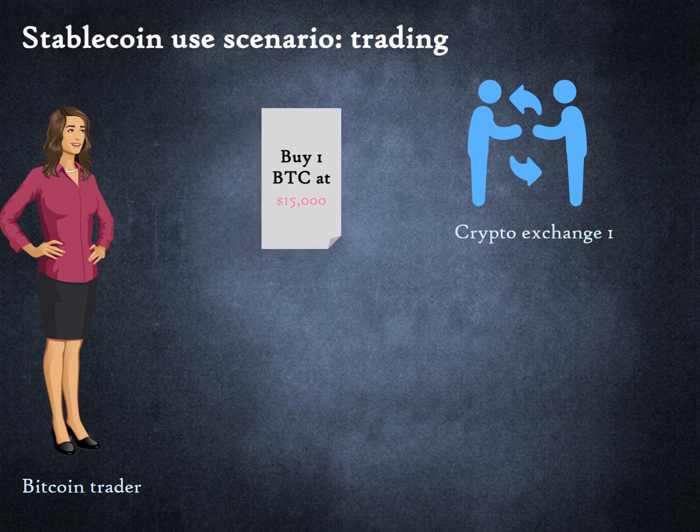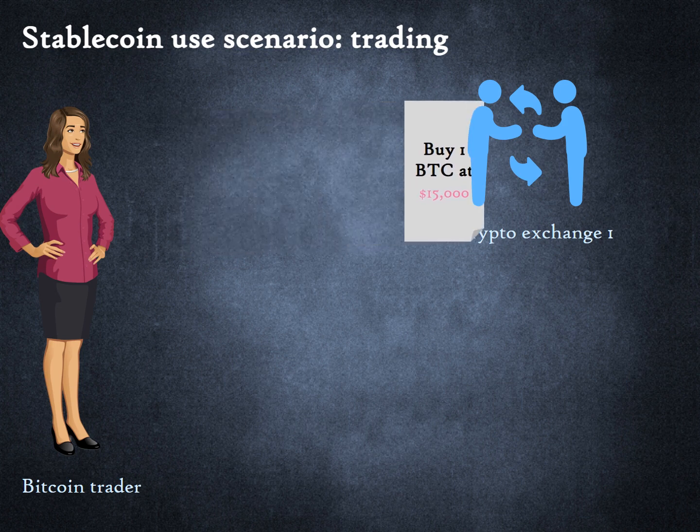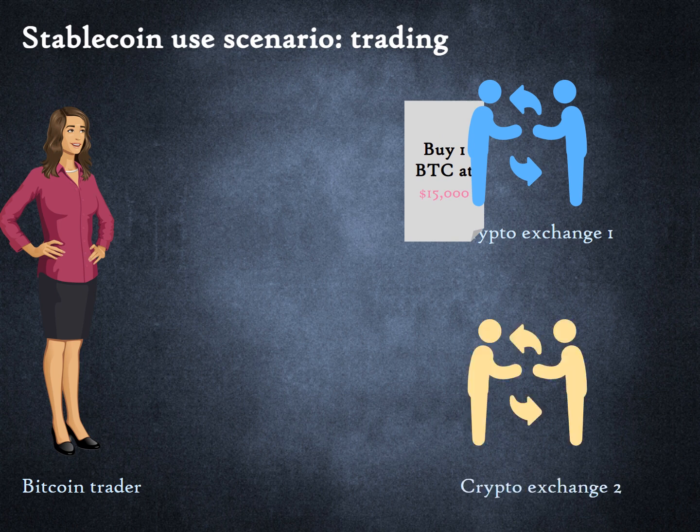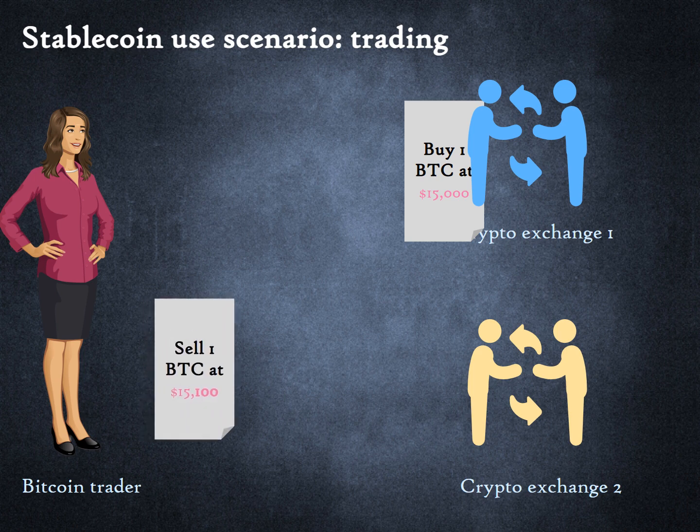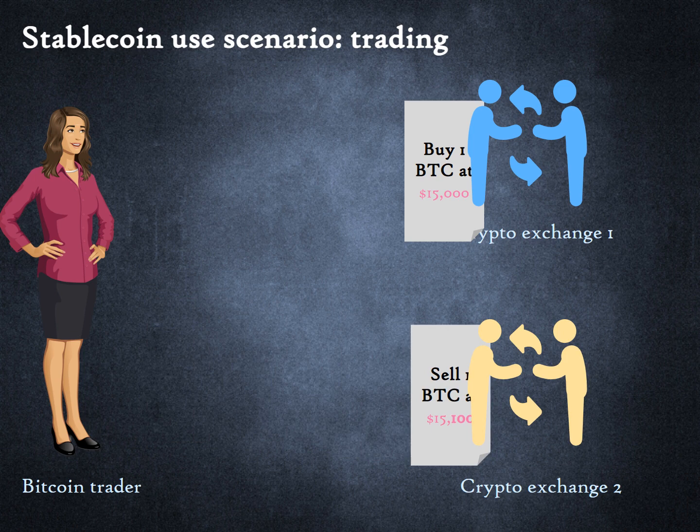Let us go back to our trader, Alice. At 10 a.m. Monday, Alice bought 1 Bitcoin at $15,000 on BitExchange. At noon, she discovers that she can get a slightly higher price for her Bitcoin at another exchange called ByteExchange. Hence, she wants to transfer the Bitcoin from the wallet of BitExchange to the wallet of ByteExchange. But BitExchange stops her from doing so.